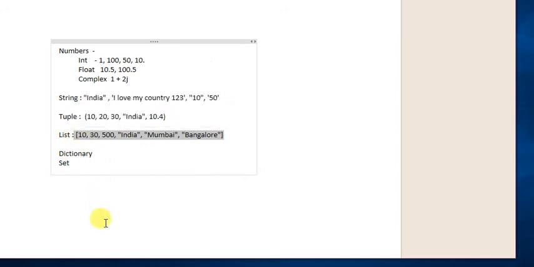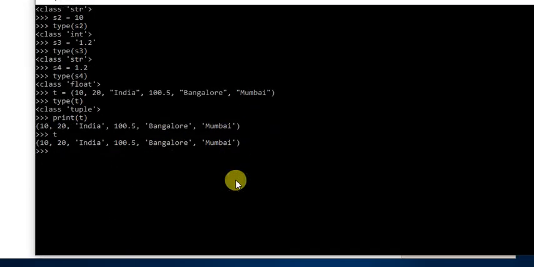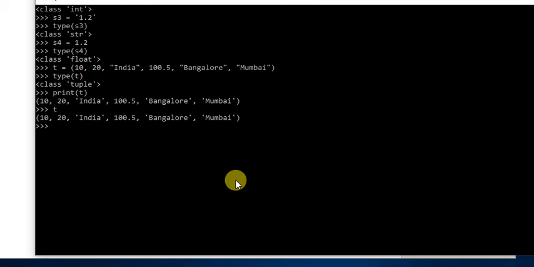So let's create a list in the interpreter. L is equal to open square bracket, 10, India, 100, Bangalore, etc., close square bracket.